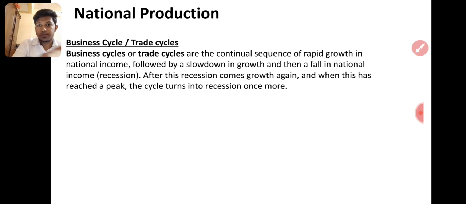First, the business cycle. We have to understand what the business cycle is and what is meant by the trade cycle, right? It is the continual sequence of rapid growth in national income. Business cycle means we have to see which stage the economy is growing in, whether it is the introduction stage or another stage. You have to understand that first.